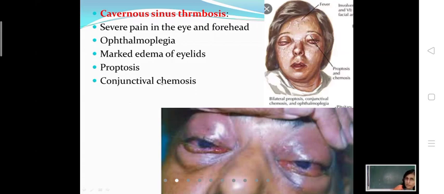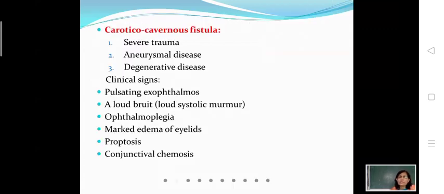So one applied aspect is cavernous sinus thrombosis, then the other applied aspect. I have not seen this thing personally, but this is carotico-cavernous fistula. Carotico-cavernous fistula मतलब carotico, carotid, cavernous stands for cavernous, fistula a communication.